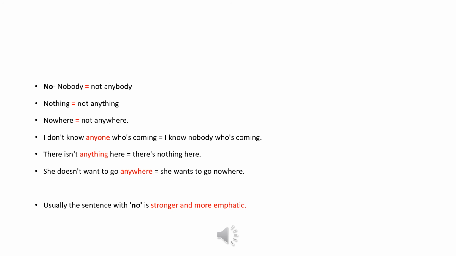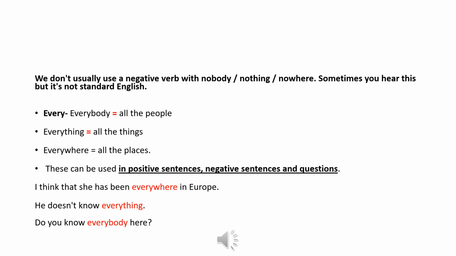Usually, the sentence with no is stronger and more emphatic. So we have more stress when we use no. We don't usually use a negative verb with nobody, nothing, nowhere. Sometimes you hear this, but it's not standard English. It could be not correct.